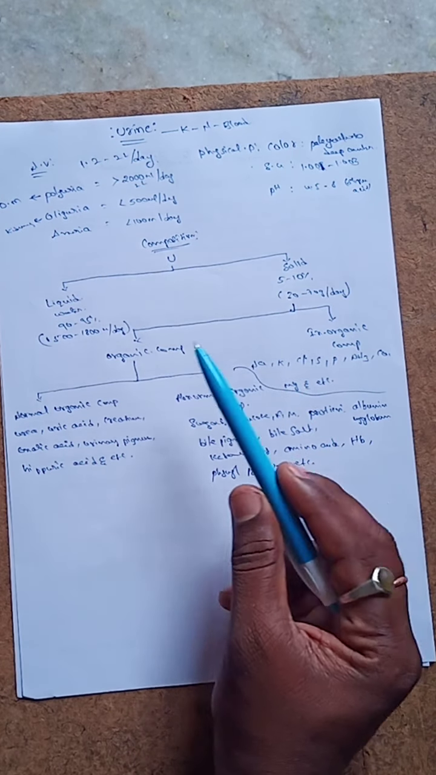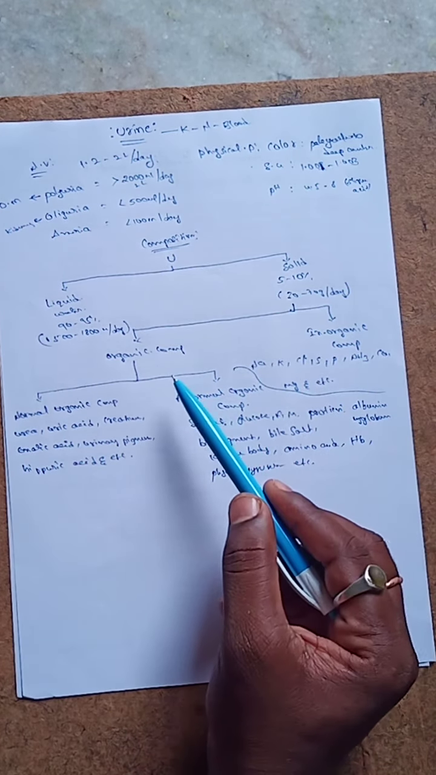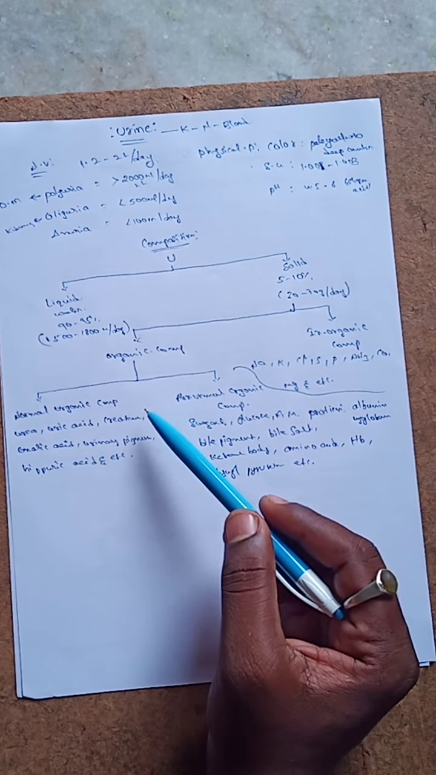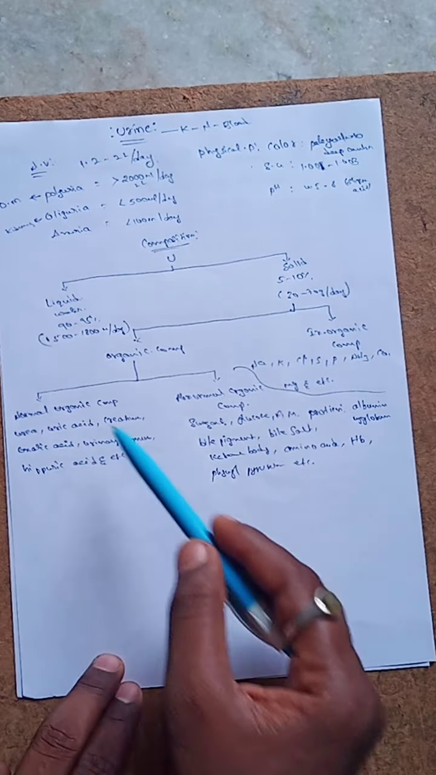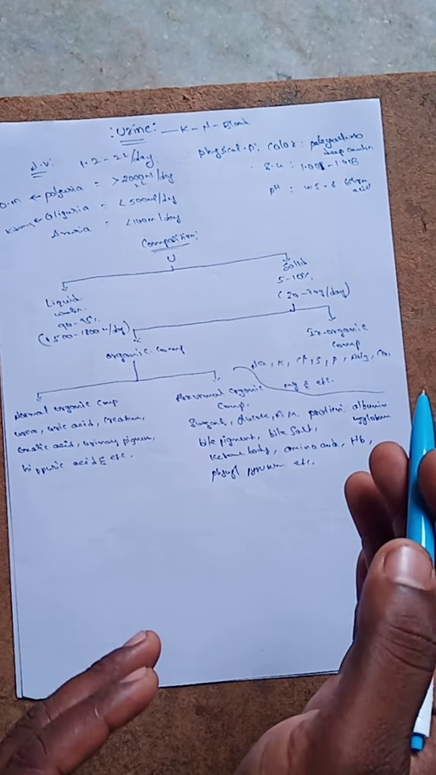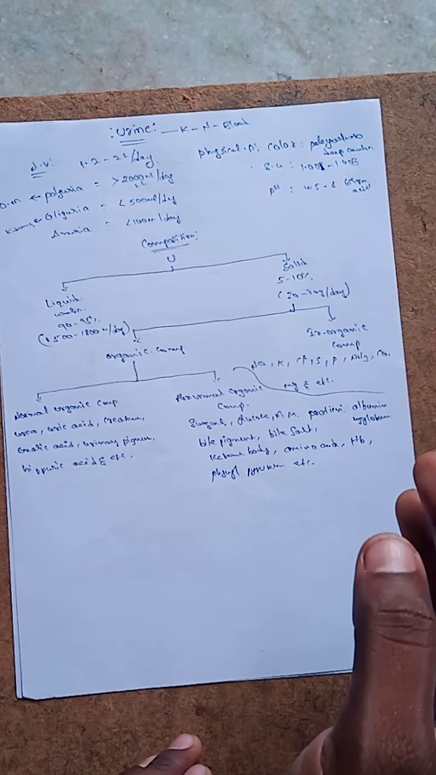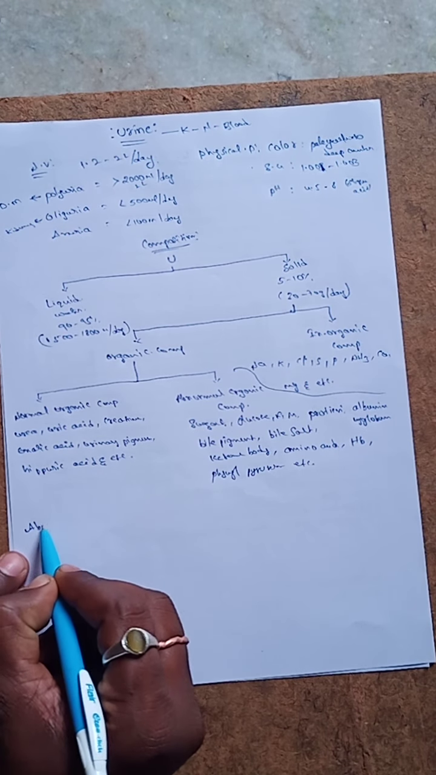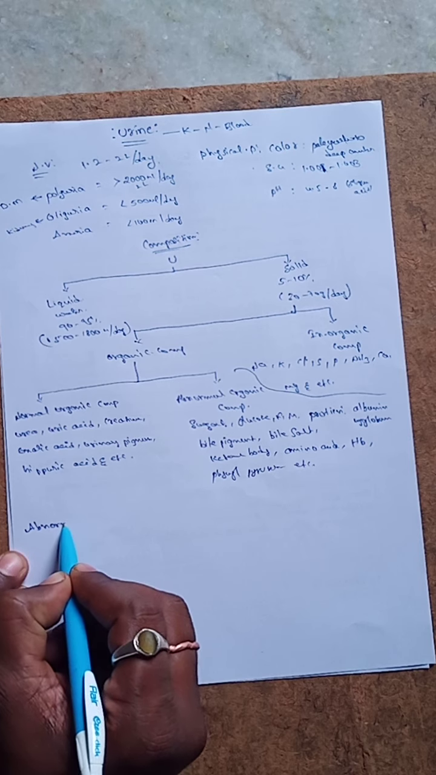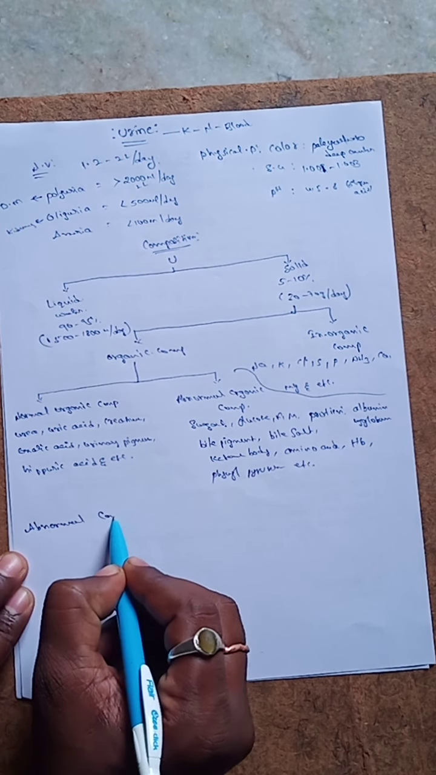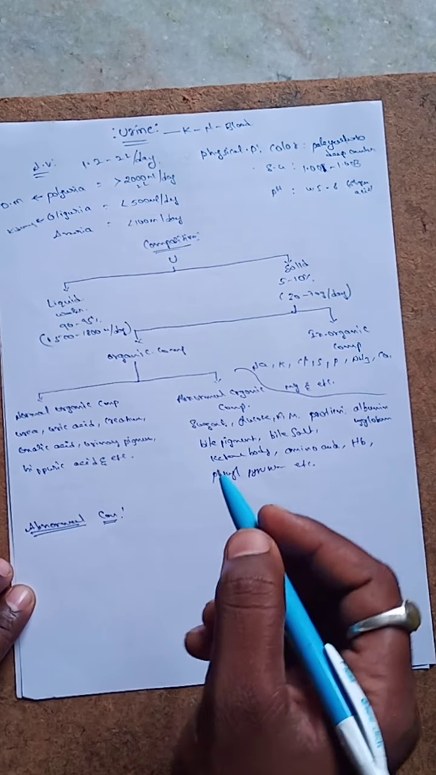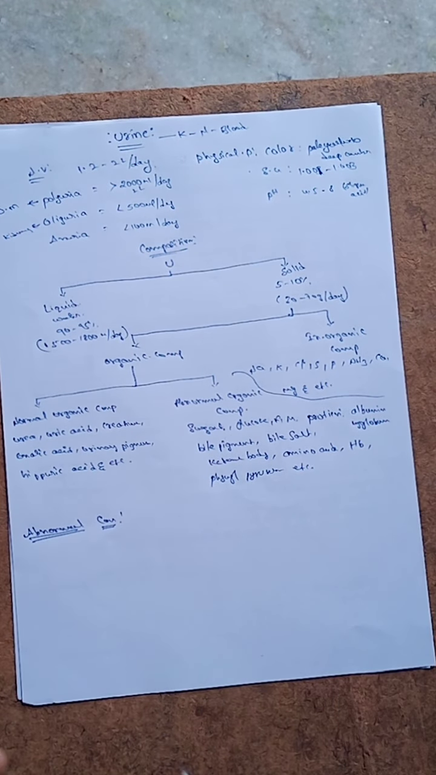So the composition of urine is liquids and solids. The solids are again divided into organic and inorganic. Organic is divided into normal components and abnormal components. This is the composition, normal value, definition, and physical properties of the urine. Now we discuss the abnormal constituents. What are the different types of abnormal constituents presented in the urine?